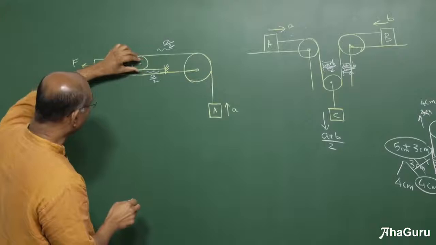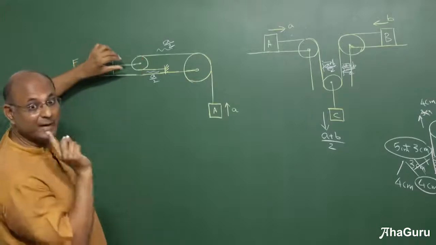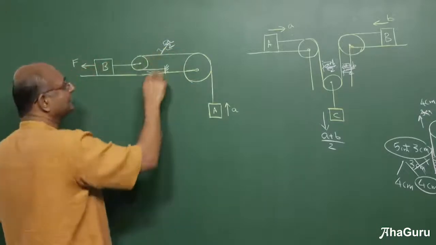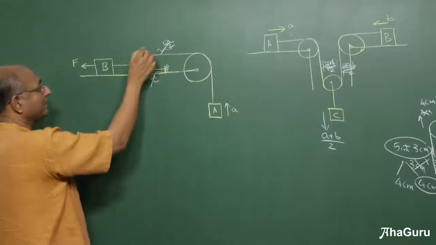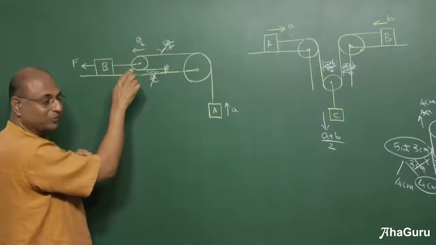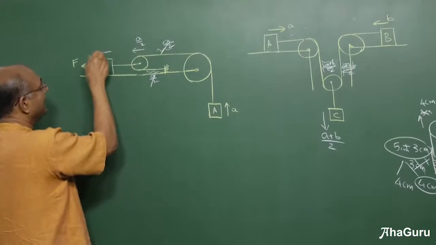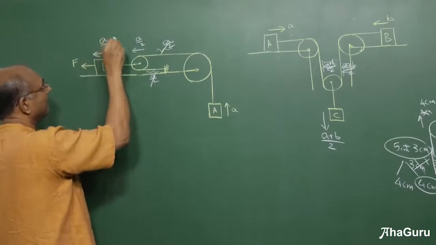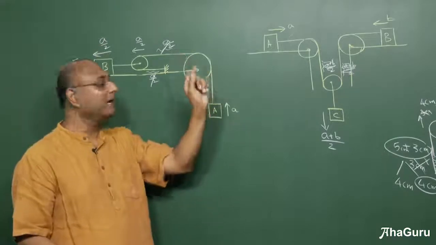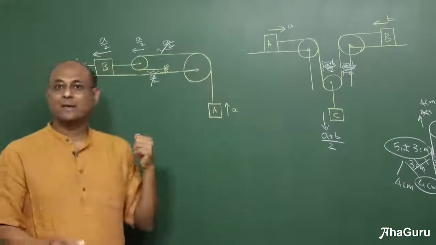Yes. So I can now pull the pulley by A by 2, because once I pull the pulley by A by 2, both of these slacks will get destroyed. So I have moved the pulley by A by 2, which means there is a slack of A by 2 produced. To clear that slack, I will move this block B by A by 2. So I hope that is clear. So if block A goes up by A, block B goes by A by 2.